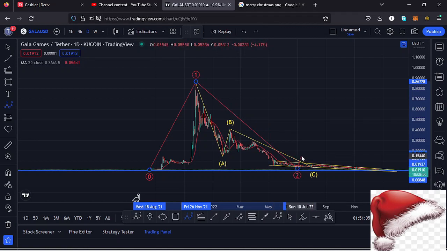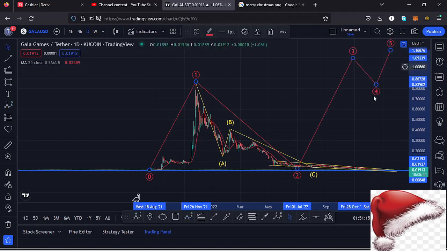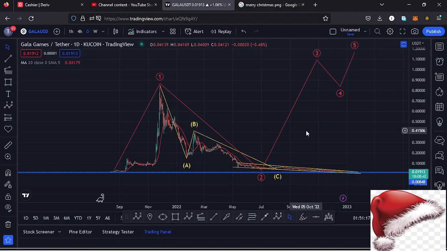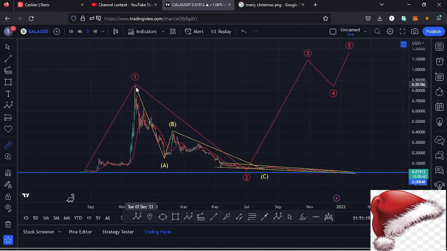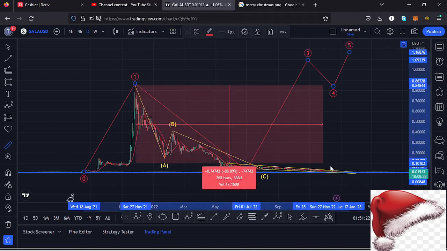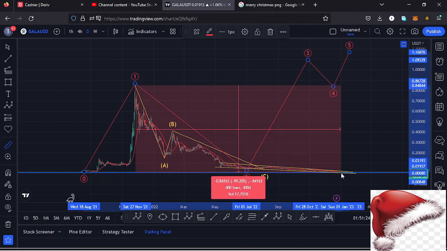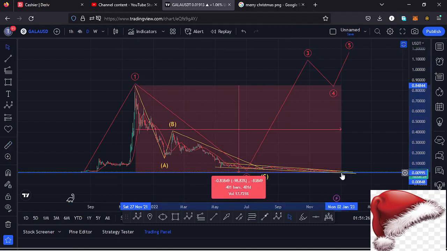Whatever we expect next after seeing the formation of a higher Elliott wave count 2 is an impulsive movement to the upside in the formation of a higher Elliott wave count 3, before we see a wave 4, and then continue pushing even higher in the formation of that wave 5 to the upside. Giving you a measure from the all-time high, you can see that Gala Games is down more than 97%, meaning there are chances that we might have seen the bear market low and also the low for that higher Elliott wave count 2 to the lower side.